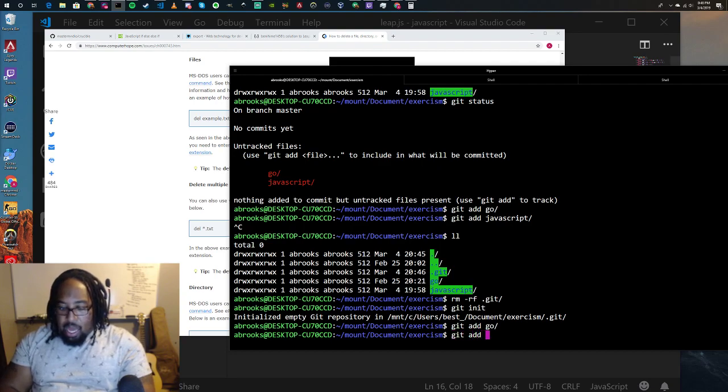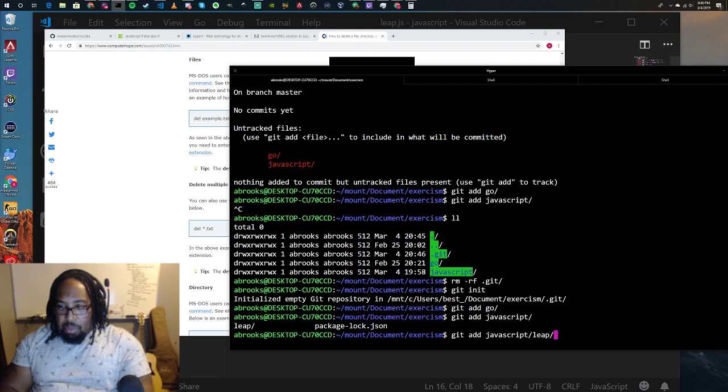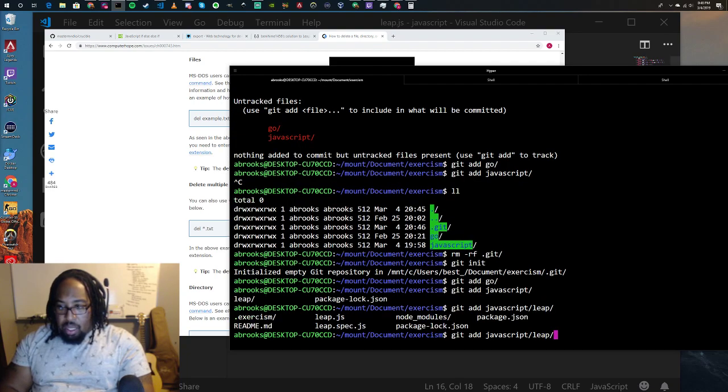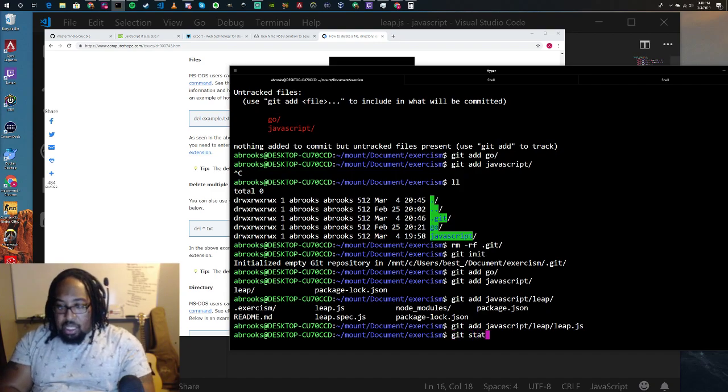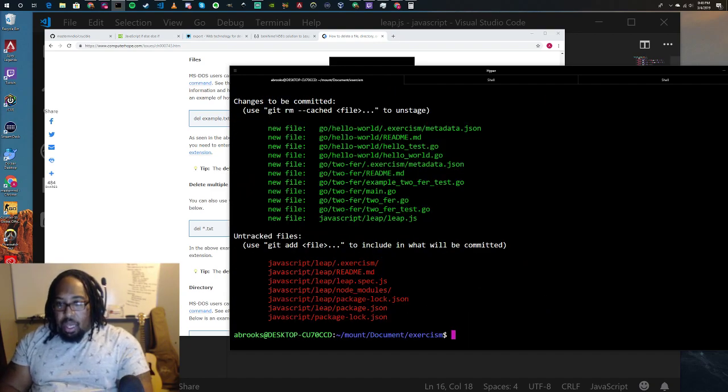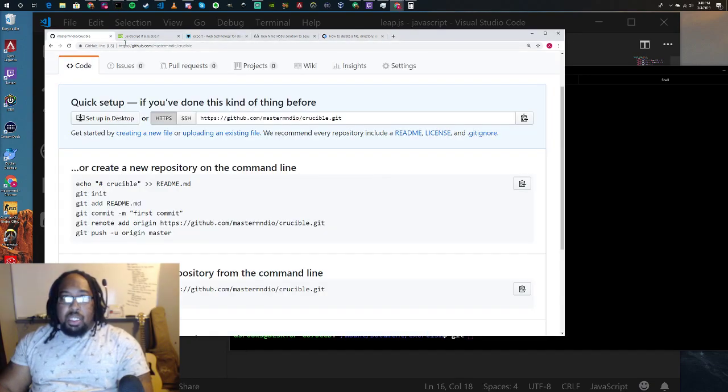And git add JavaScript. What's in there? Leap. And let's just add the leap.js. It's the only file we need, just our solution file. Okay, we're doing the git status. And then we need to set this as our remote origin.